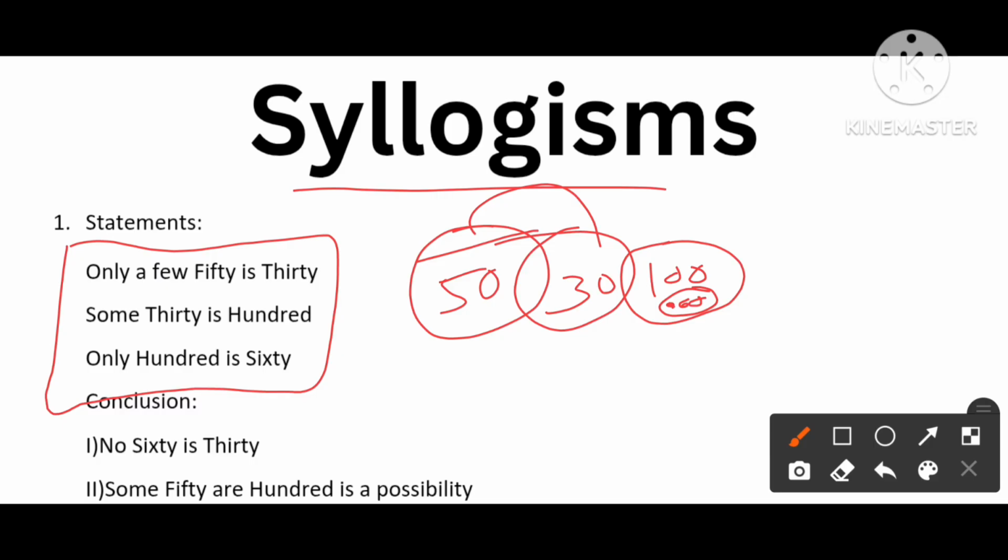Okay, let's see the conclusions that are given. No 60 is 30. What we check is whether some 60 can be 30 or not. 60 doesn't share with anything except 100, so some case of 60 and 30 is not possible. Some case not possible means no case will be true. Next, some 50 or 100 is a possibility. Some 50 can share with 100. Is it possible? In a possible diagram we can draw some part of 50 sharing with 100. So the second conclusion will be true. Both 1 and 2 are true here.